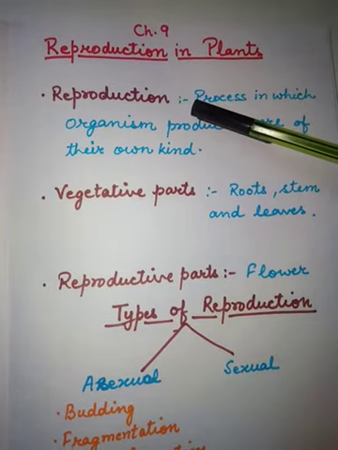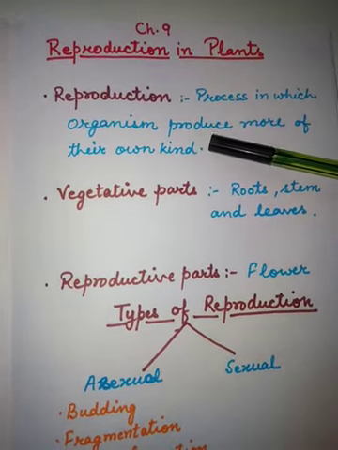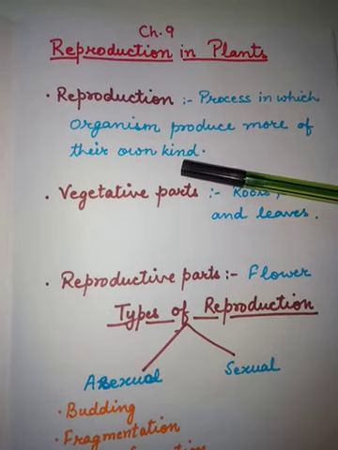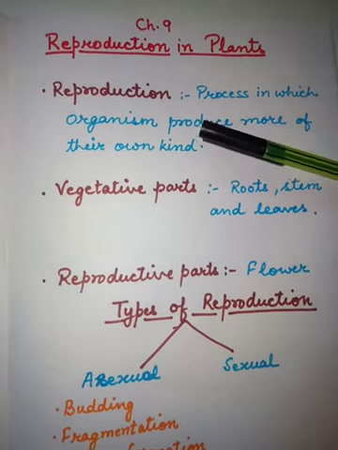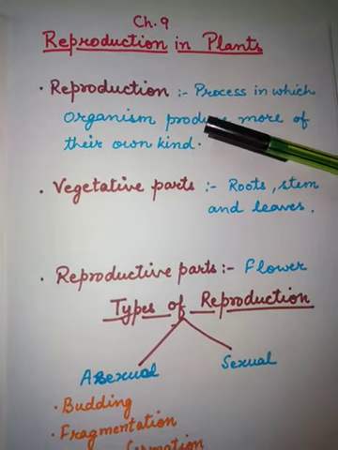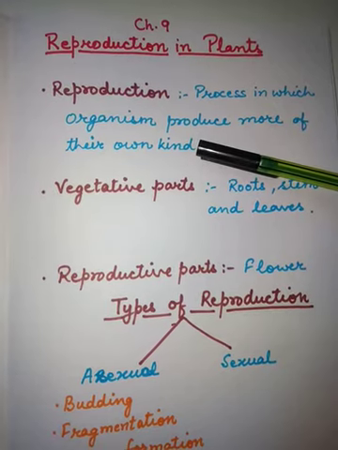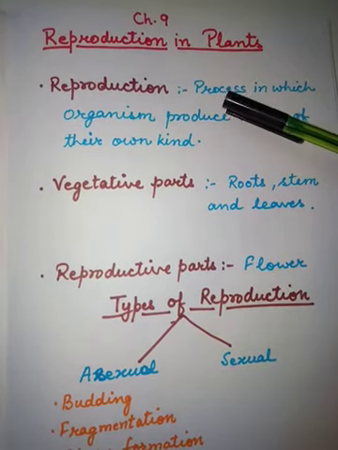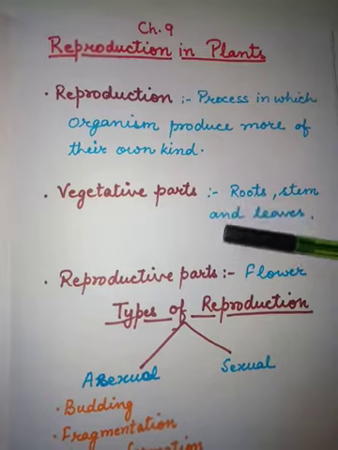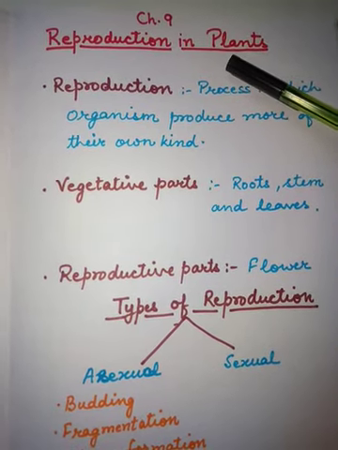So, what is reproduction? Reproduction is the process in which organisms produce more of their own kind. अपने ही जैसे और organisms को वो produce करते हैं. That is reproduction. Now, we are going to study reproduction in concern with plants.